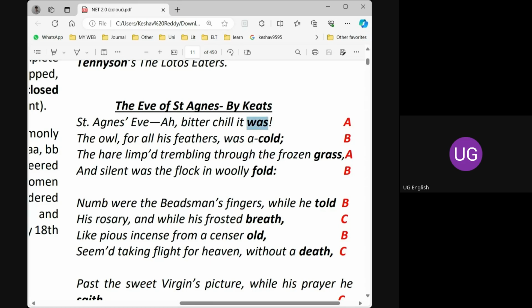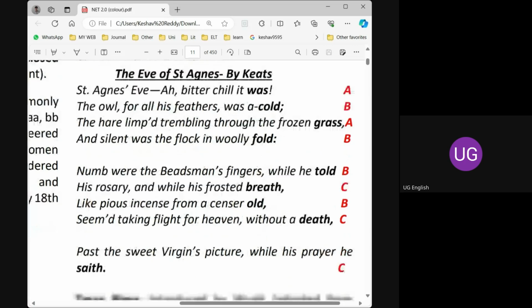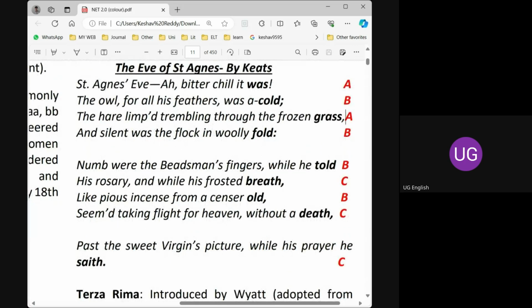You can just see the rhyming scheme. Was, grass. These two are similar, A and A. That's why we have assigned a letter to was and grass, as they are similar rhyming words. In the entire poem, we don't find A again, meaning no other word is pronounced like was or grass.